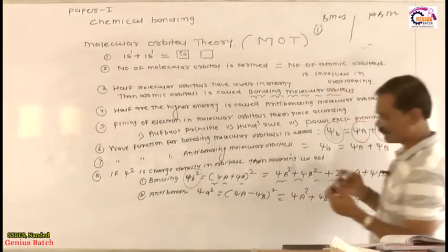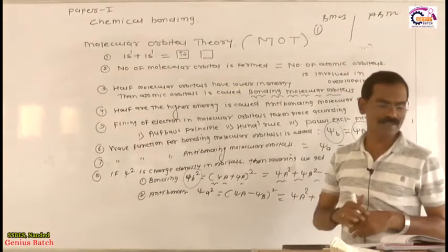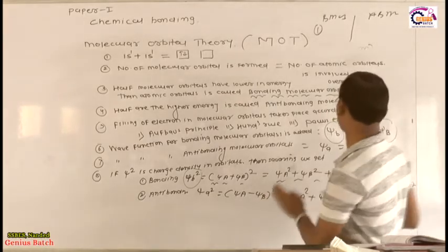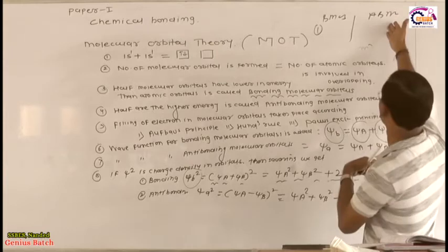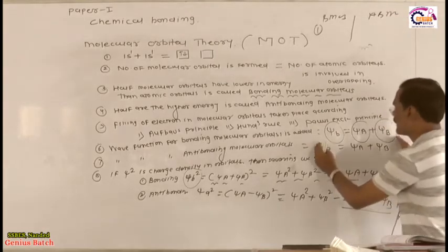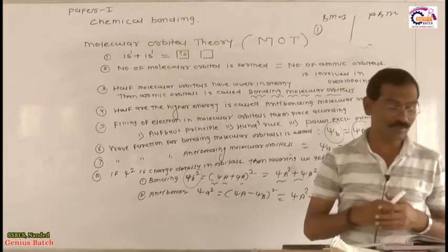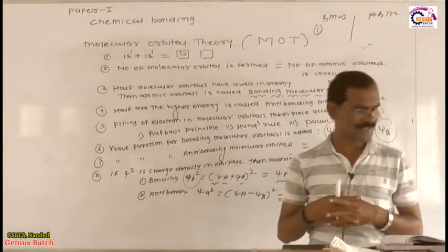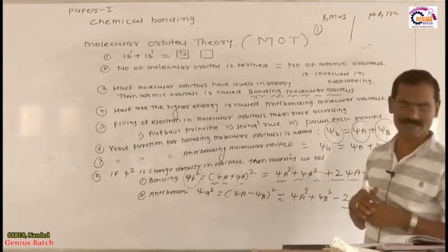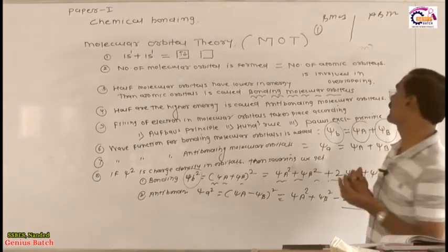What is the first point of BMOs? Bonding MOs is the result of linear combination of atomic orbitals in which the wave function is added. Write down in anti-bonding MOs, the linear combination of atomic orbitals in which the wave function is subtracted. Next, a bonding orbital doesn't have a node, but an anti-bonding orbital has a node.